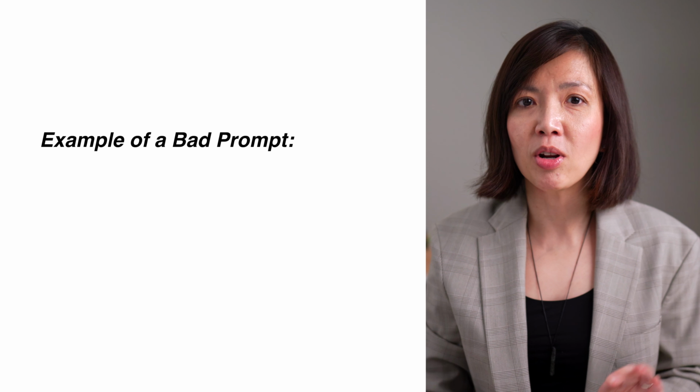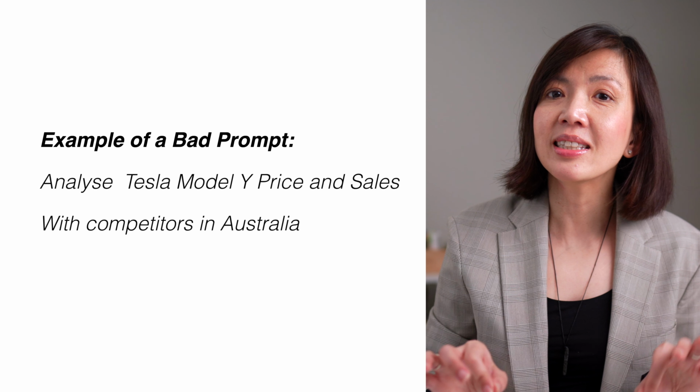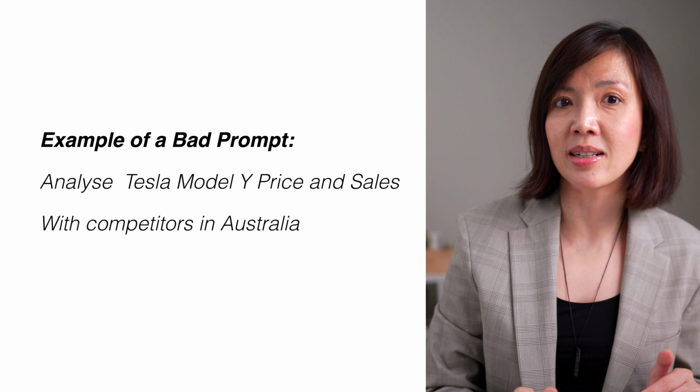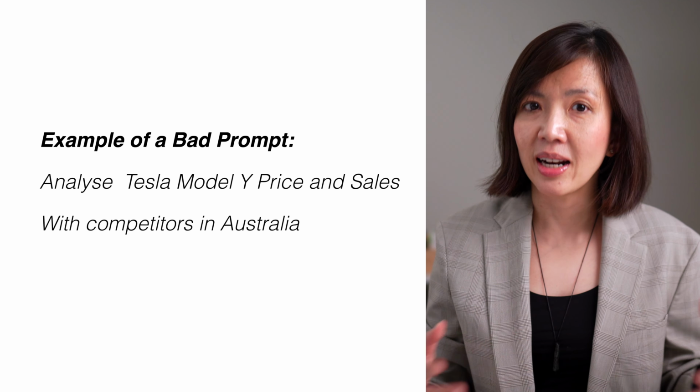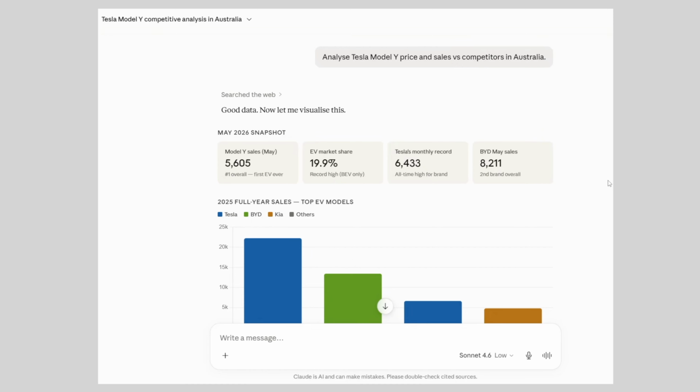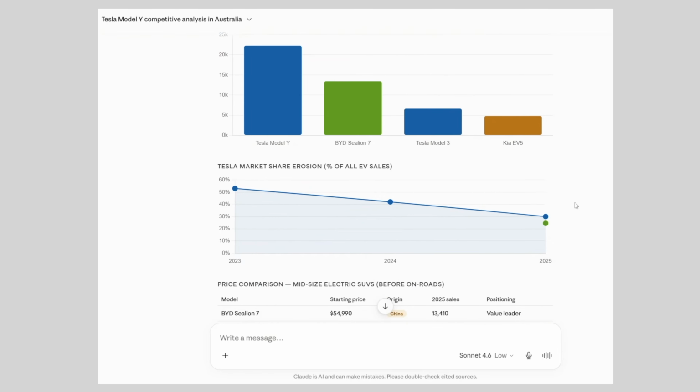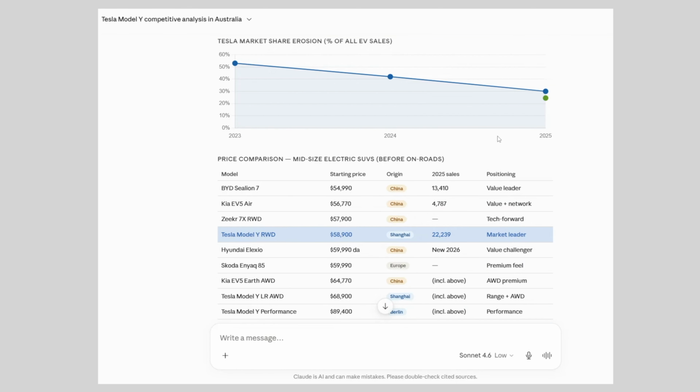Now, this is an example of a bad prompt. Analyze Tesla Model Y price and sales with competitors in Australia. And let's look at the output. This is what we get from Claude when we ask this question. May 2026 snapshot, very nice. But this budget is 2025. Why not 2026? And then same with this market share erosion. Where is 2026 in here?